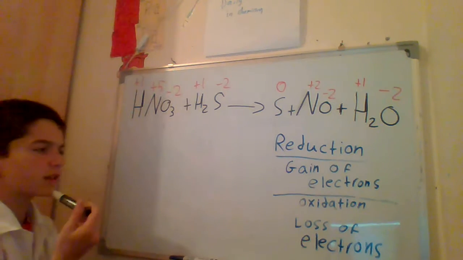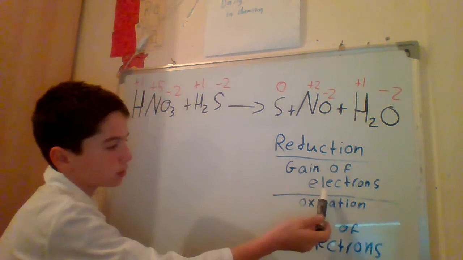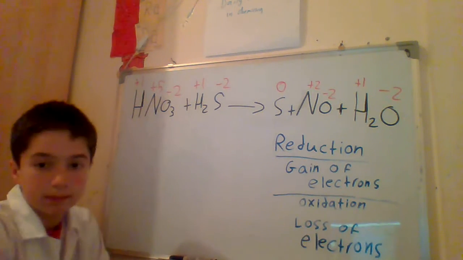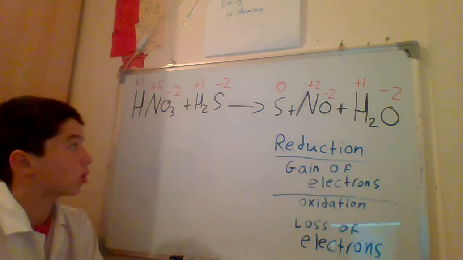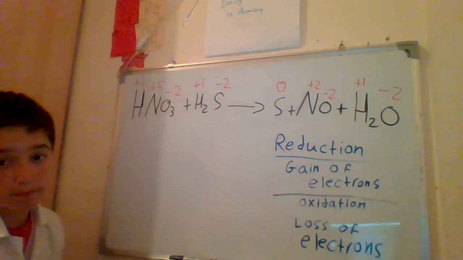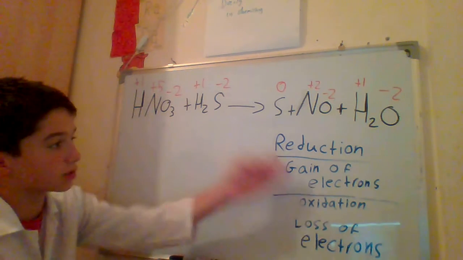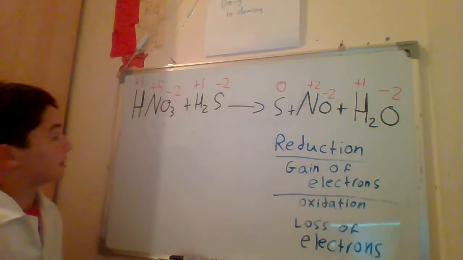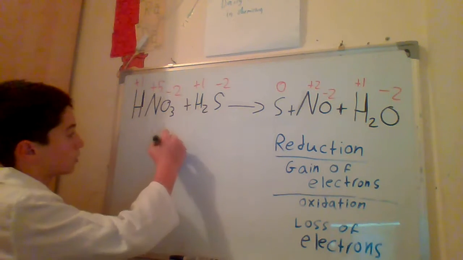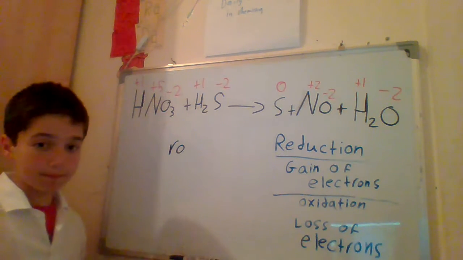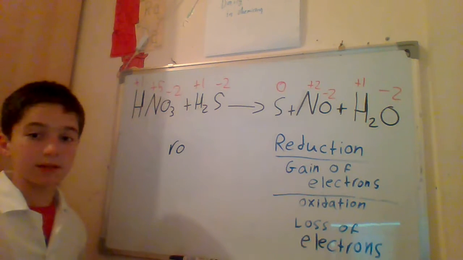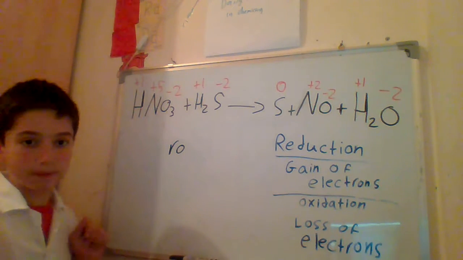So what do you think? Did it gain an electron or did it lose an electron? You're right, it gained an electron. So it's being reduced, because the gain of electrons is reduction. Now we know that ro stands for: the reduced element is the oxidizing agent.